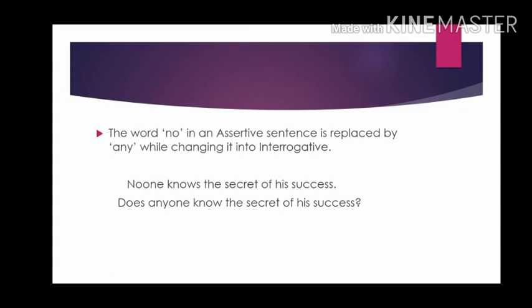Next one: the word no in an assertive sentence is replaced by any while changing it into an interrogative sentence. Example: No one knows the secret of his success. Then how will we change it? Does anyone know the secret of his success?